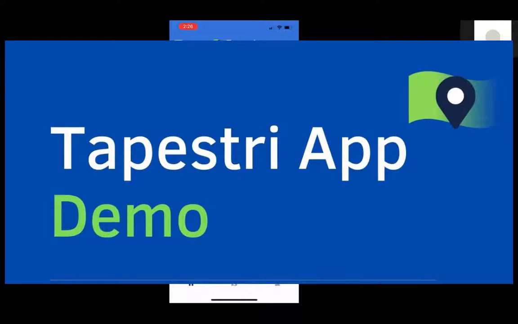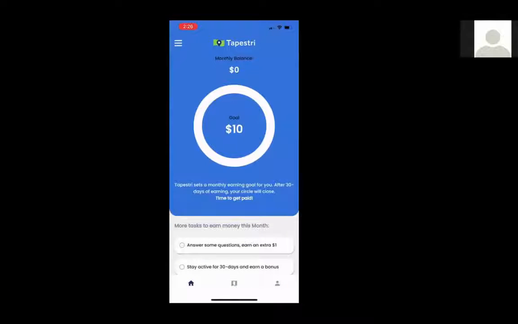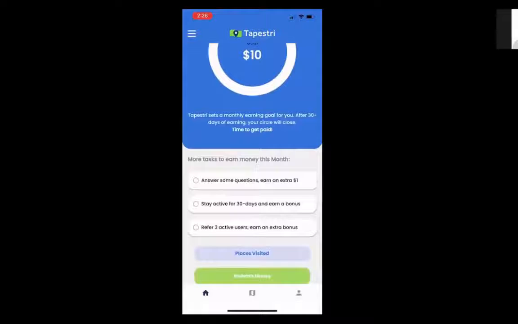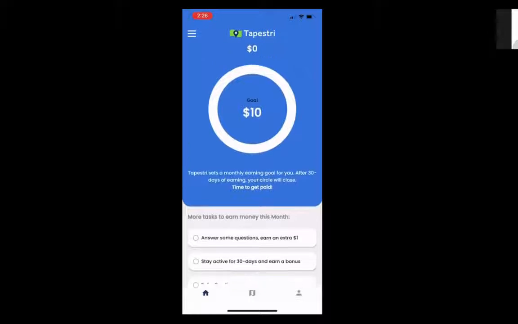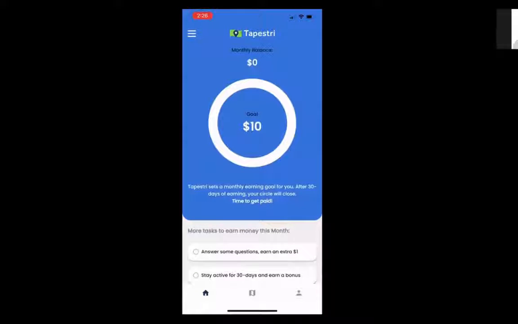I already have an account here, so there's no sign up process. But this is the home screen, probably the most important screen of the whole app, where we begin creating that algorithmic goal for you. Just like that weather app, there's a location icon being captured. Now it's that red dot at the top left, that's the zoom, so it's blocking it, but that's where it would be. So this home screen, this is the screen you'd go to every day or once a week whenever you decide to open up the app.